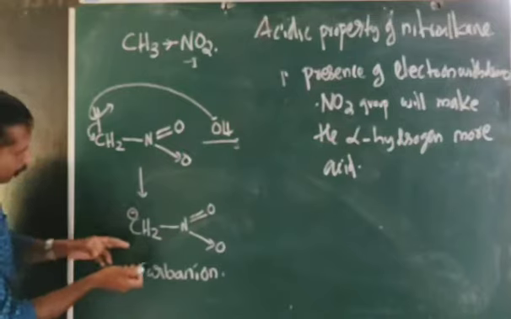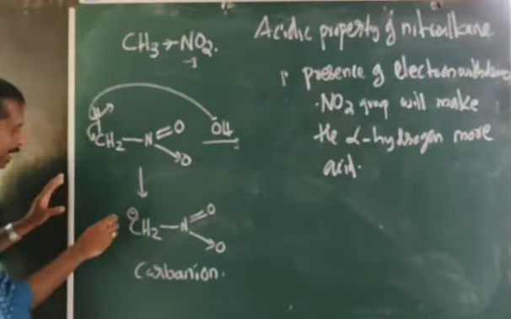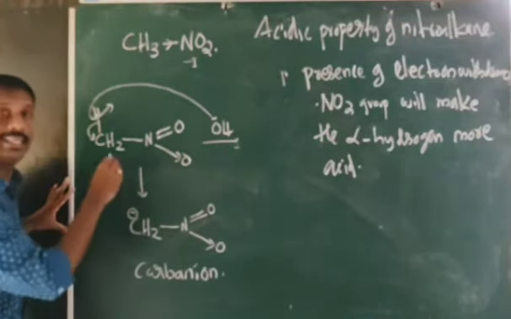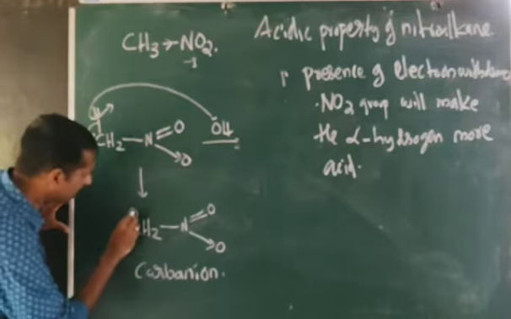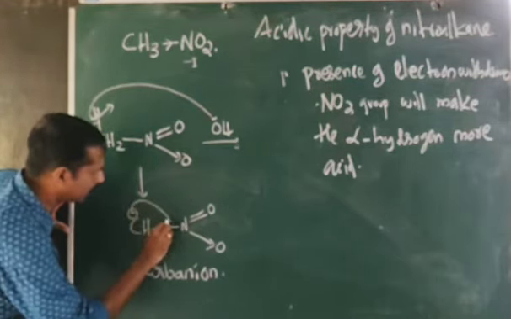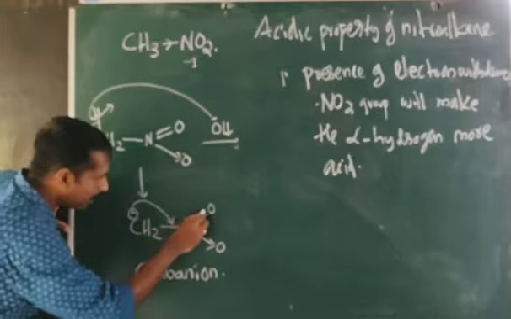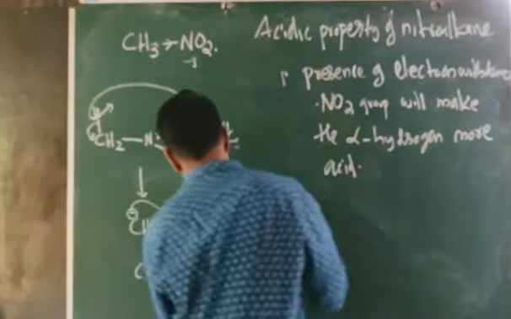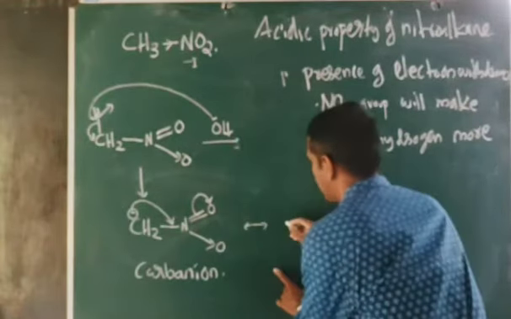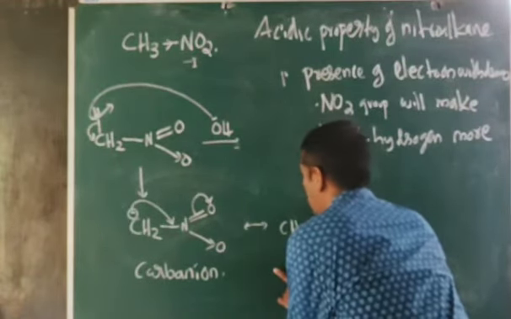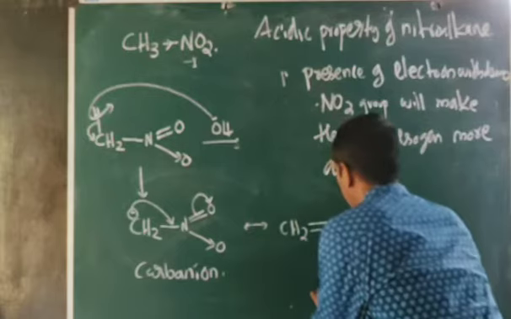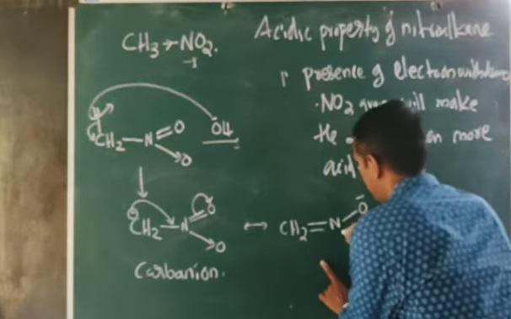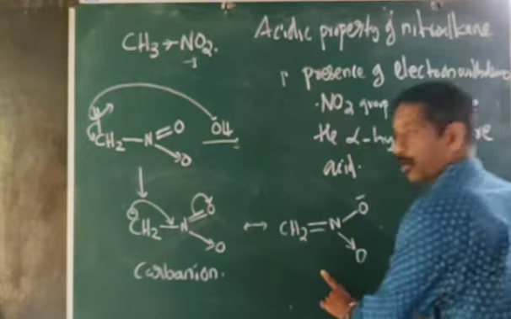Okay, but here it is not like that. This negative charge is delocalized. That means this negative charge is shifting to here, correct? At that time, what will happen? One of the double bonds is moving to this oxygen. You get a resonance structure like this: CH2 double bond N, here it is O minus, and here it is a coordinate bond.